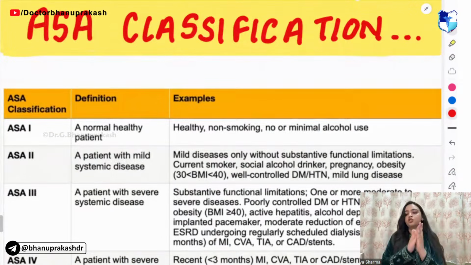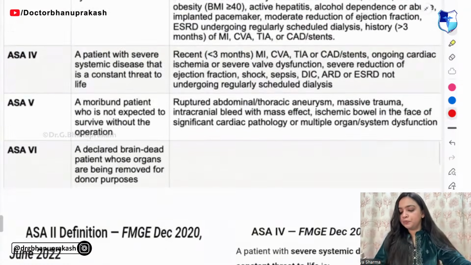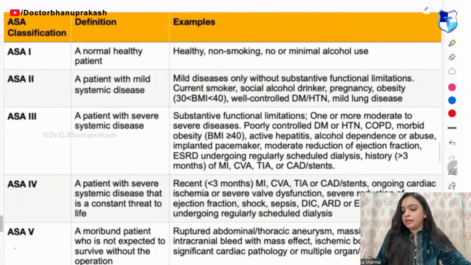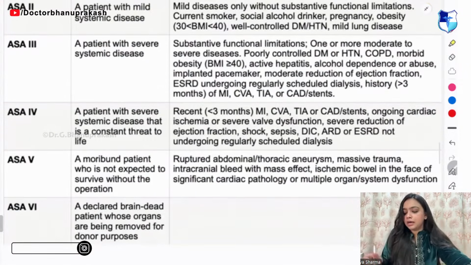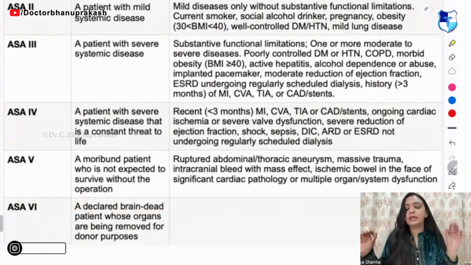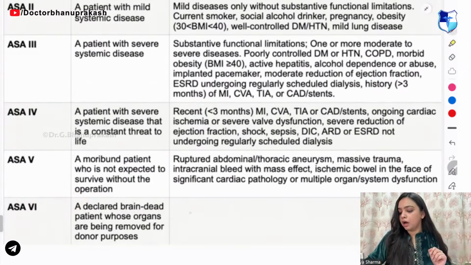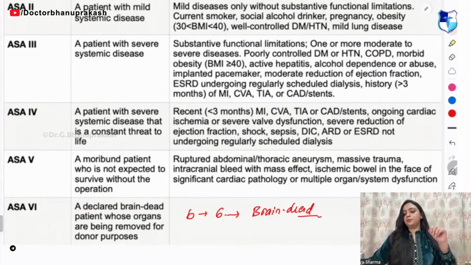Next, moving on to the next, that is ASA classification. In ASA classification, what I need to know? Type 1 is normal and healthy person. Type 6 is brain dead. So you can remember how you write B is how you write 6. Okay, so brain dead is 6th, right?